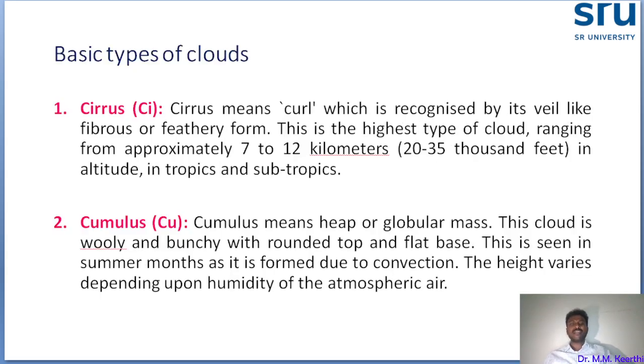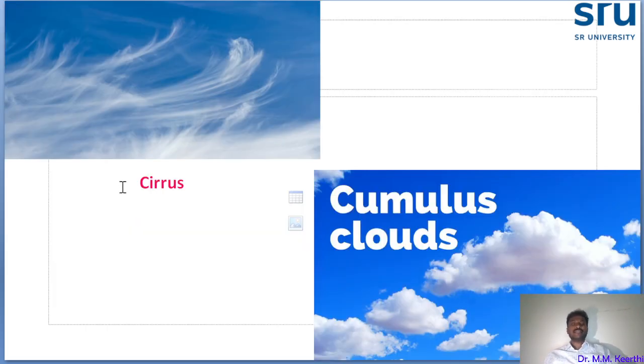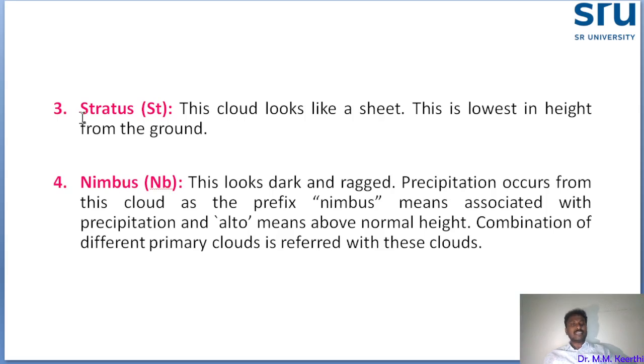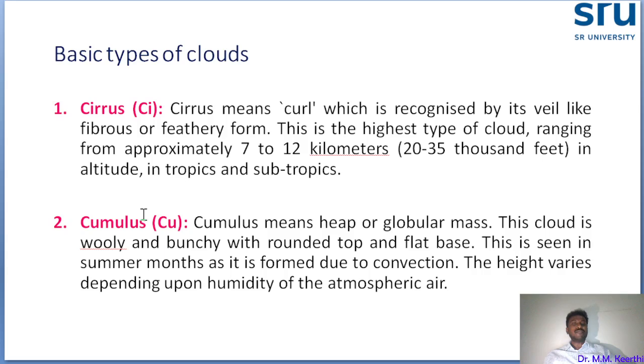Okay. Normally there are many types of clouds. Basically, we will divide them into four types. The basic types of clouds are four: one is cirrus, another one is cumulus, the third one is stratus, and the fourth one is nimbus. One by one we'll see.